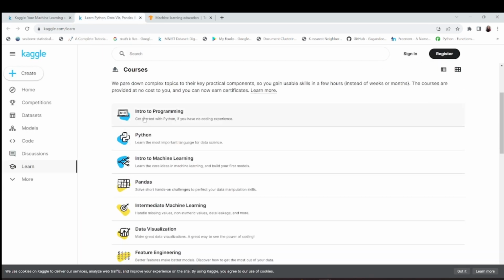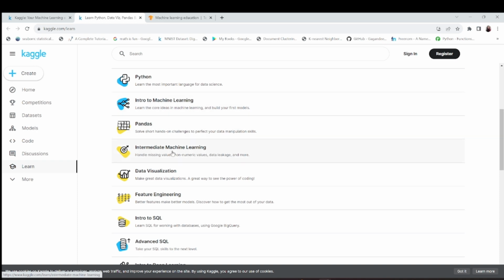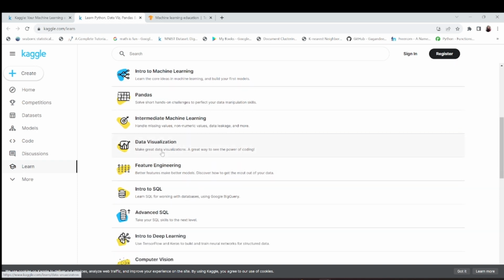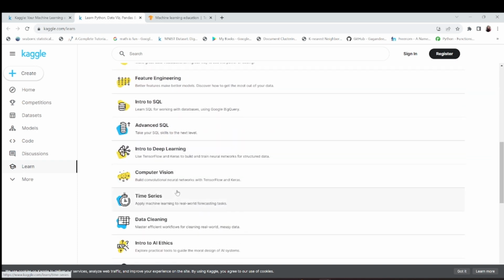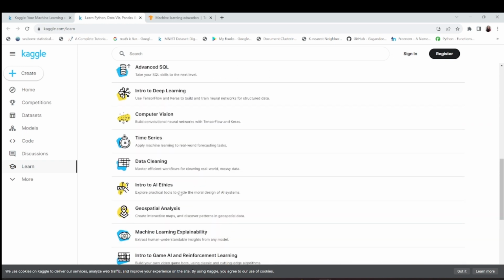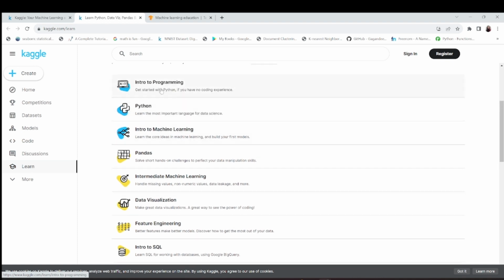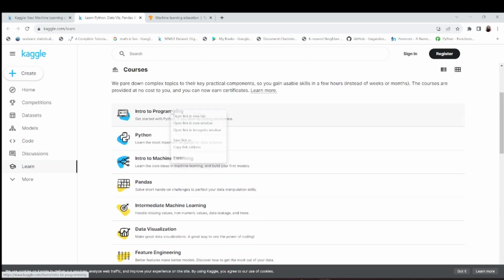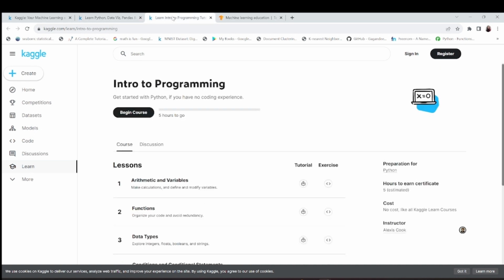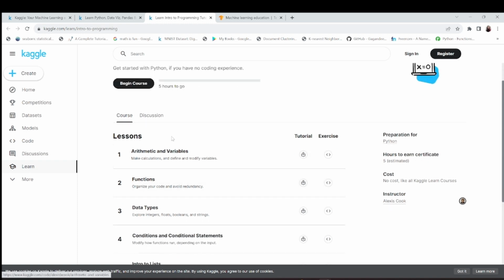And here you can see it's introduction to programming Python, introduction to machine learning, pandas, intermediate machine learning, data visualization, and so on. Okay, so there's no lack of resources here in Kaggle to learn, and always you can code here, compete and enhance your ranking on Kaggle. This also helps in interviews and also in getting an edge over other candidates. Okay, so these are some lessons.